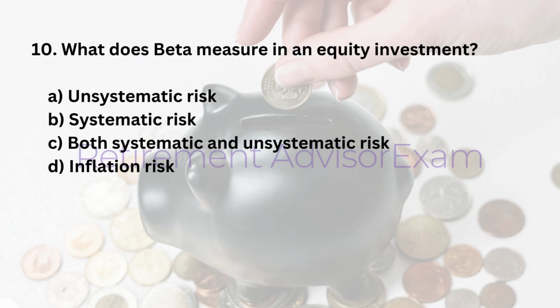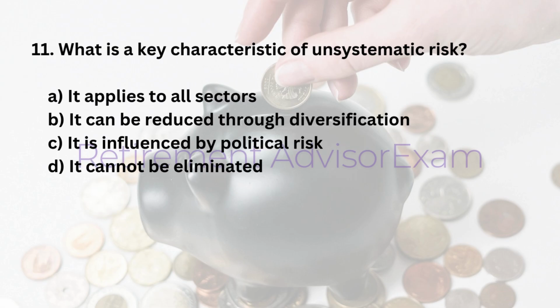10. What does beta measure in an equity investment? A. Unsystematic risk. B. Systematic risk. C. Both systematic and unsystematic risk. D. Inflation risk. Answer: B. Systematic risk.